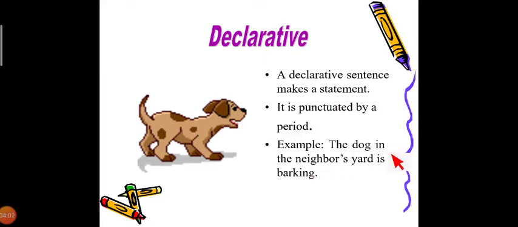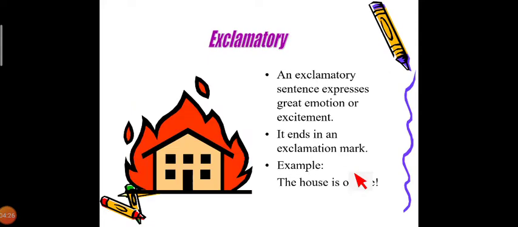For example: The dog in the neighbor's yard is barking. It is punctuated by a period, right? So that is a declarative sentence. A declarative sentence makes a statement.